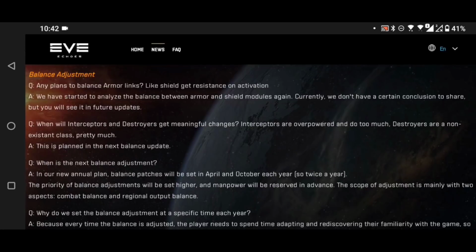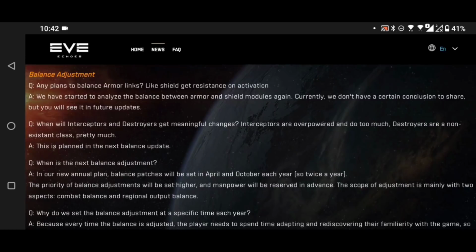Now, personally, I don't think there's any problem here. I think that armor and shield are both pretty well balanced for the moment, and certainly I don't think armor links need any balancing at all either. The reason that a shield field module gets additional resistance on activation to the ship activating it is because that ship takes all the damage for everything inside the bubble. One ship takes complete damage for everything.